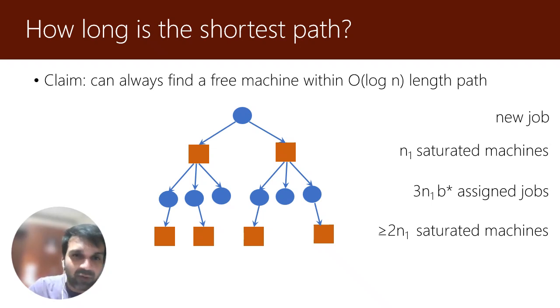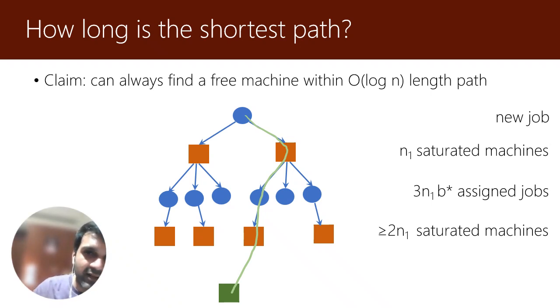Now again, if one of them is free, then we are in good shape. So let's assume that none of them are free. But you can see where this argument goes, right? We've already seen that there's a geometric growth in the number of saturated machines as the depth of this exploration increases. So eventually we'll find a free machine within an order log n number of hops.